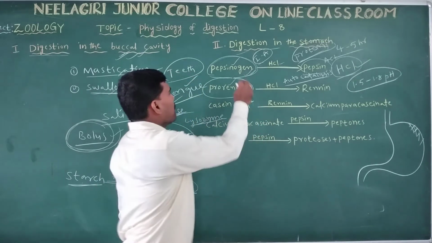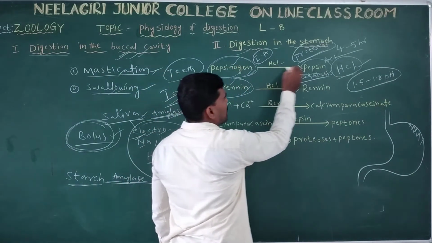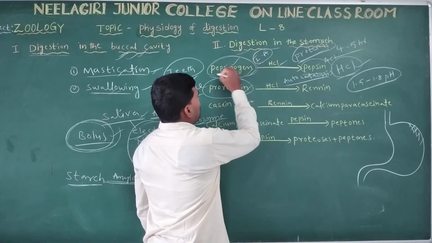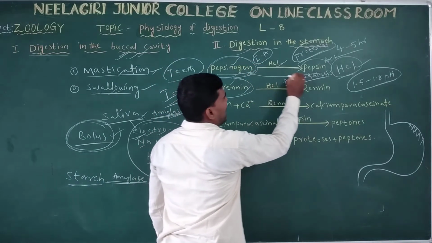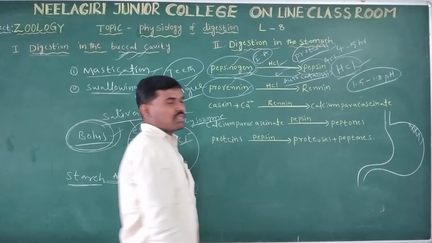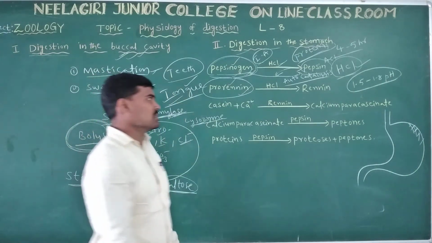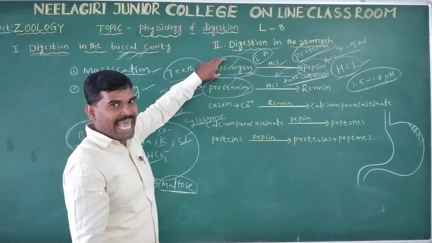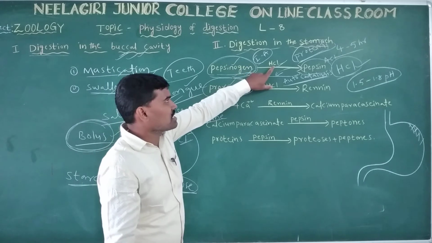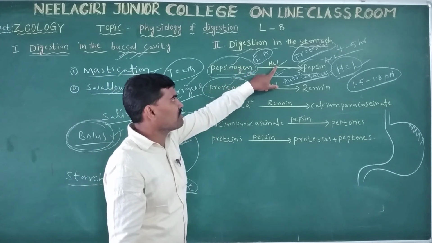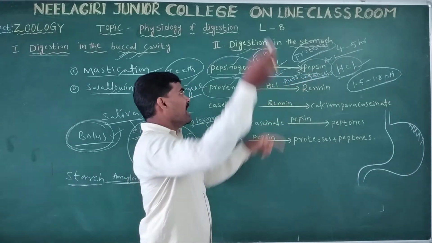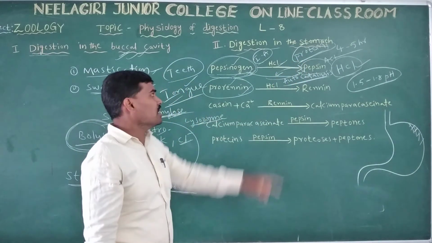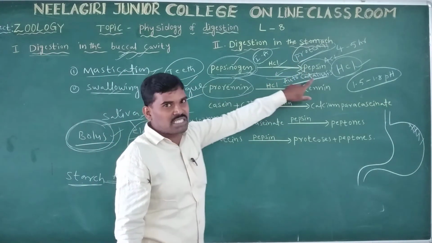Autocatalysis means that some portion of the pepsinogen is converted into pepsin by HCl, and the remaining pepsinogen is converted into pepsin by the action of pepsin itself. So this is a type of autocatalytic enzyme.